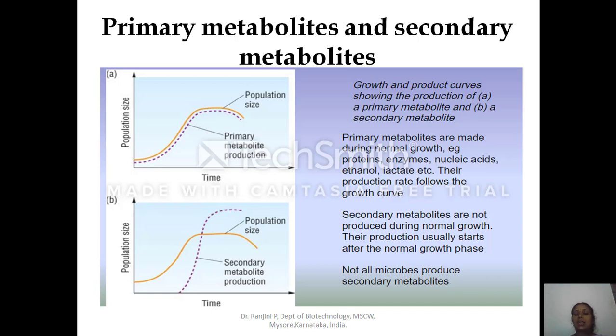They are called the secondary metabolites, and these secondary metabolites have pharmaceutical importance, and they include antibiotics, flavonoids, pigments, etc. So the metabolites produced by the microorganisms to overcome the extreme environmental condition are called the secondary metabolites.